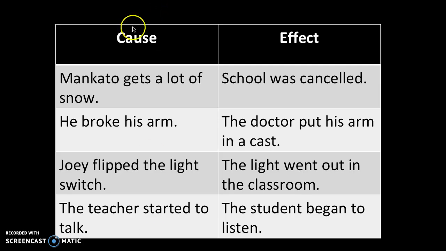So here are a few examples of cause and effect. As we already said, Mankato gets a lot of snow. Effect, school was canceled. Cause, he broke his arm. Effect, the doctor put his arm in a cast. Cause, Joey flipped the light switch, an event. Because of that, the effect, the light went out in the classroom. Because the teacher started to talk, the students began to listen.